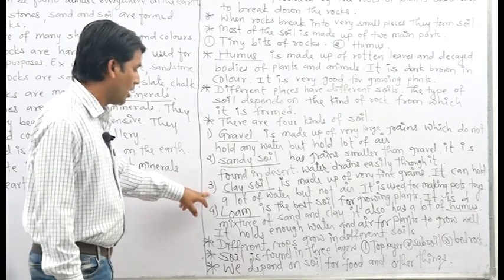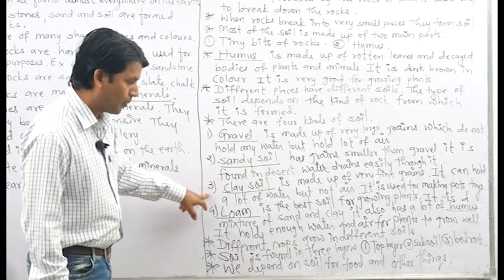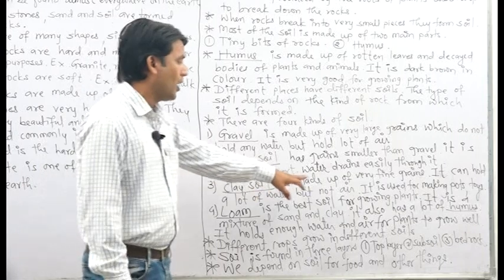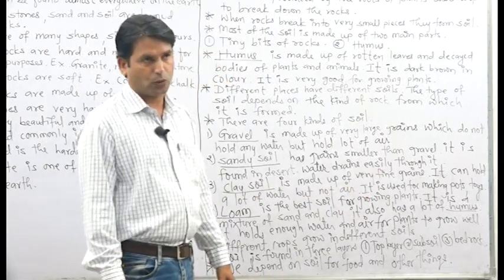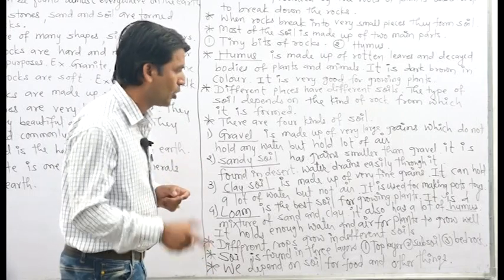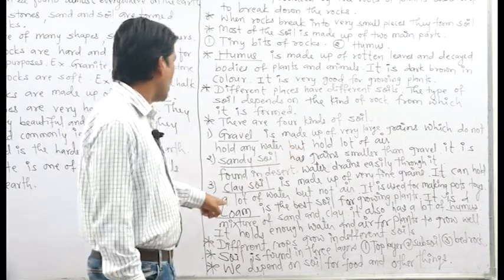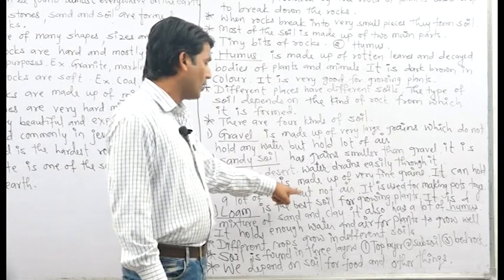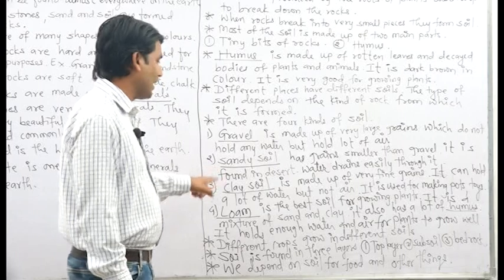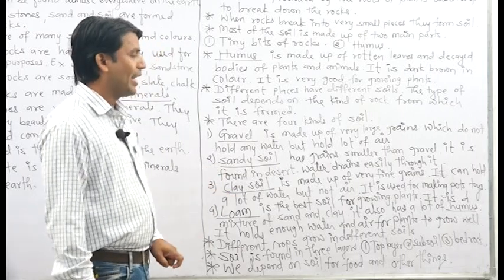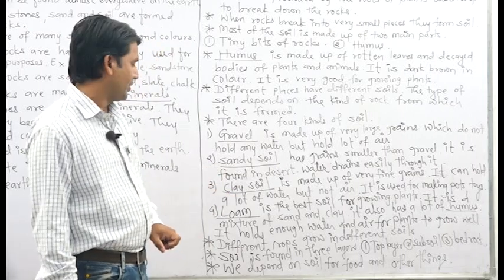After that, third one, clay soil. Clay soil is made up of very fine grains of rocks. That's why they stick together. It can hold a lot of water but not air, and clay soil is used for making pots and toys.